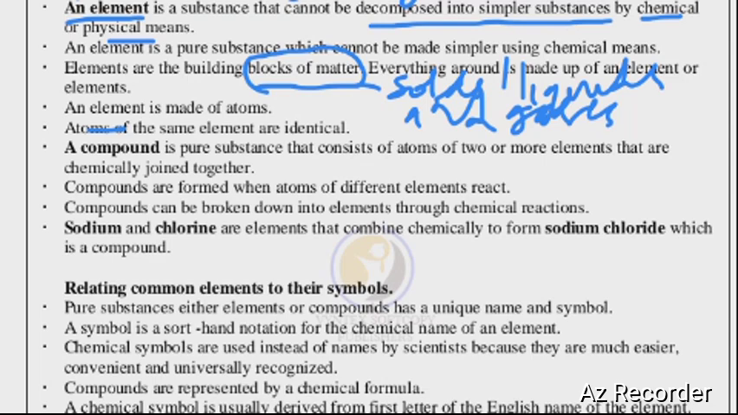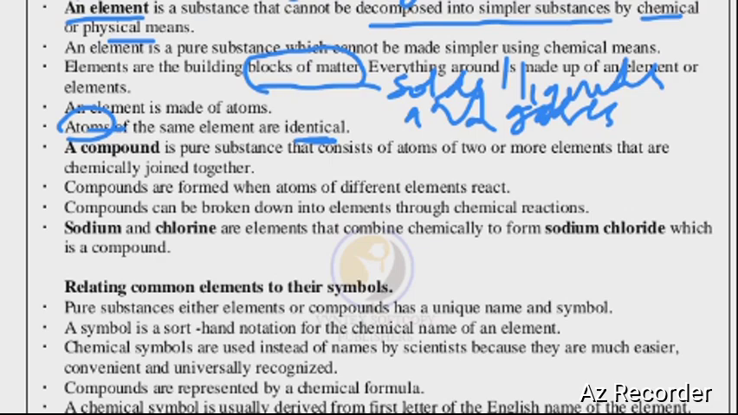So atoms of the same element are identical. An element has what we call an atom, and the atoms of the same element are identical. So an element is made up of atoms, and these atoms are identical. Right, but what's an atom? An atom is a particle of an element that takes part in chemical reaction. Any particle of an element that takes part in chemical reaction, we call it an atom.